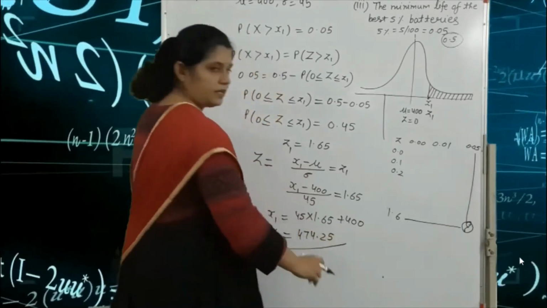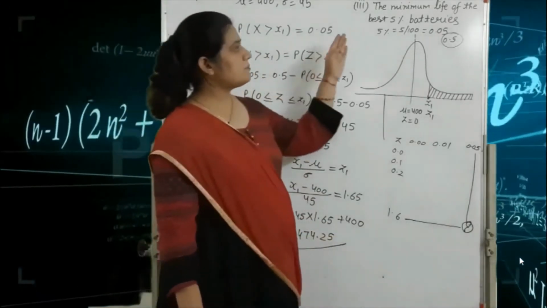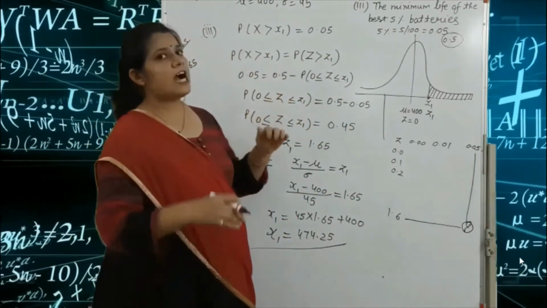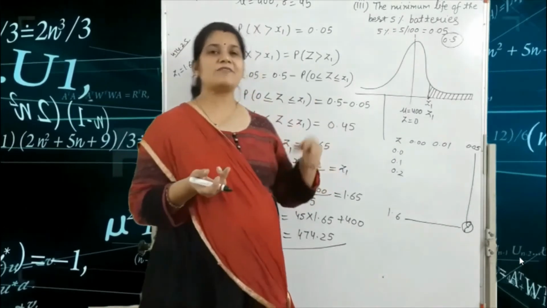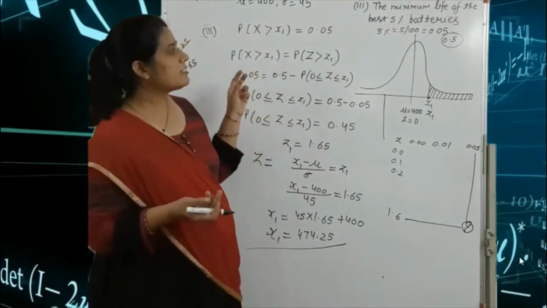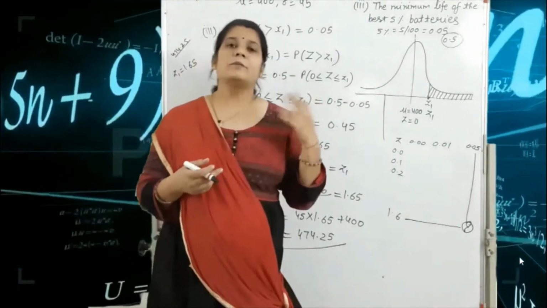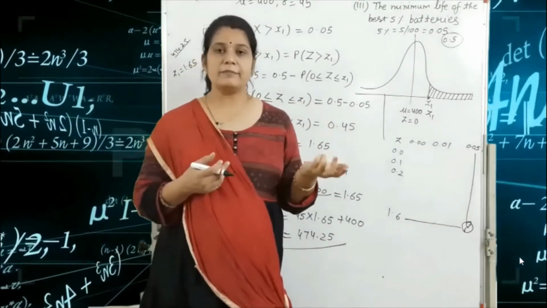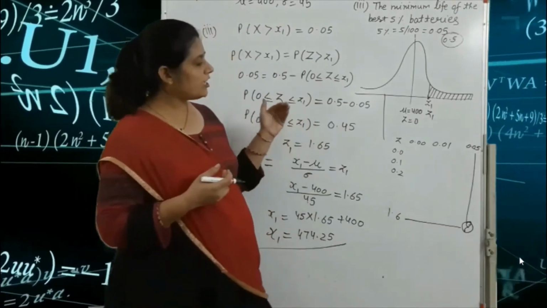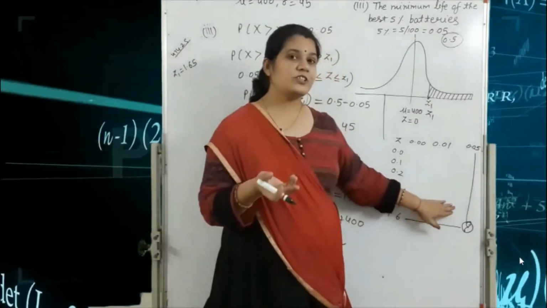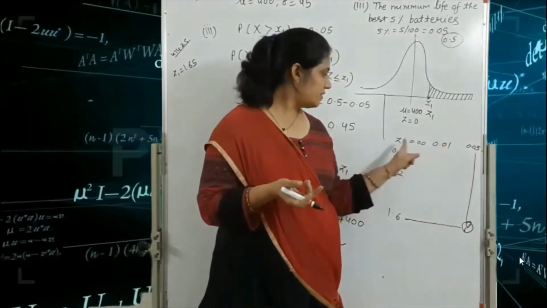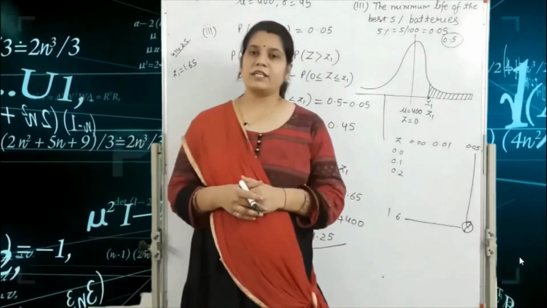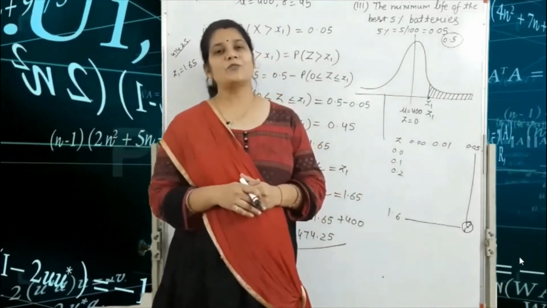So our final answer is x1 is equal to 474.25. This is a different type of question, because here we are given the probability. Got it? In our previous session we have already seen different types of problems with the help of the standard normal table, the z table. In this question we are given the value according to the z table, and after that we find z. I will continue this topic in our next lecture. Thank you for watching this video.